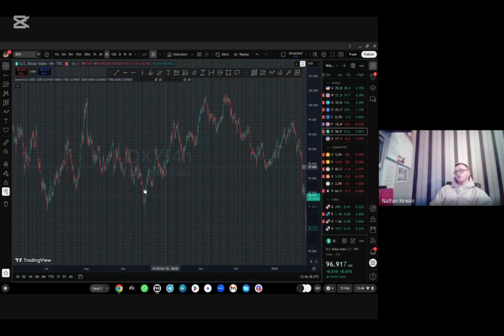All right, so if we know that the dollar was bullish, what can we expect? We know the dollar is strong. What can we expect EU and GU to look like from that same period of time, from the 16th of September until around the 24th of November? It's a long period of time, but it's just to get you understanding it. If we have a strong dollar, any currency pairs that have the dollar as their quote are going to go down. Why? Because their base currency, the euro, is going to be losing strength against the dollar.